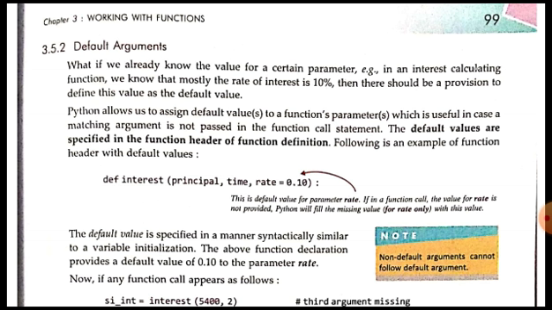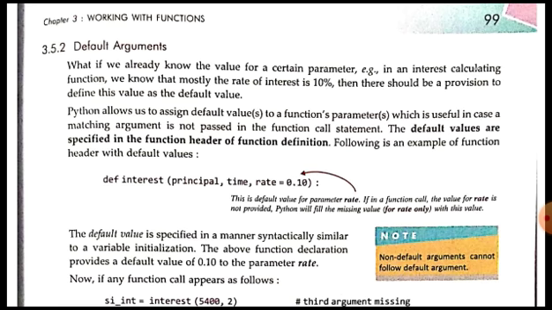This default value will be substituted in the place of the sent value for the rate parameter. It means that if we don't specify any value while calling the function for the rate parameter, then the default value will be treated as the value of the parameter. It is not compulsory for us to pass the value of the default parameter. If we don't pass any value, then whatever value we have set as the default value will be treated as the value for the default parameter in the function call.